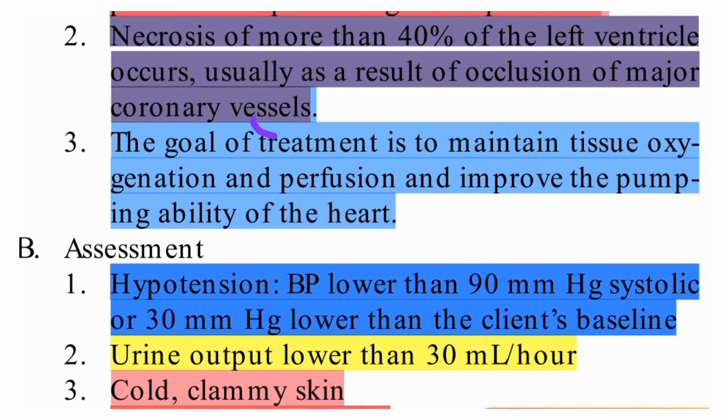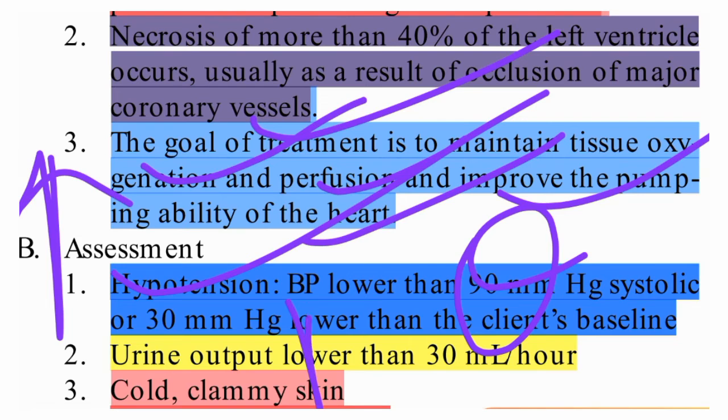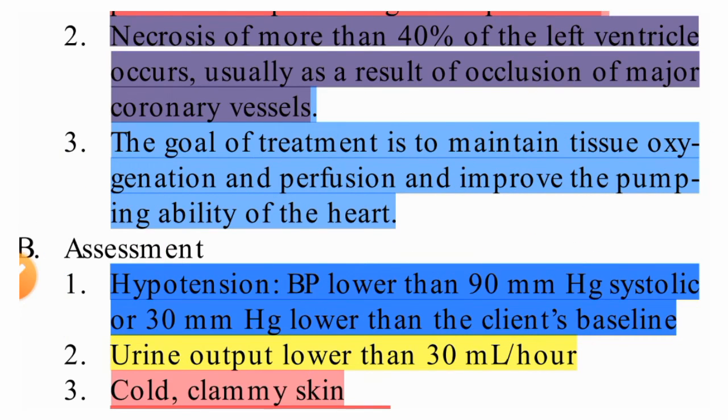The goal of treatment is to maintain tissue oxygenation. The main thing is we need to provide oxygenation and perfusion to the tissue, and improve the pumping ability of the heart. If we increase the pumping ability, it will increase the cardiac output. When cardiac output increases, tissue oxygenation will automatically increase. So that is the main goal.